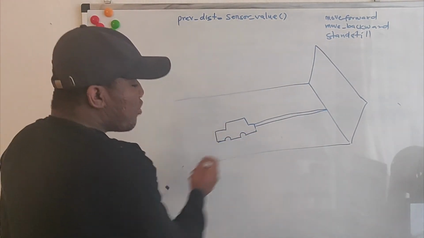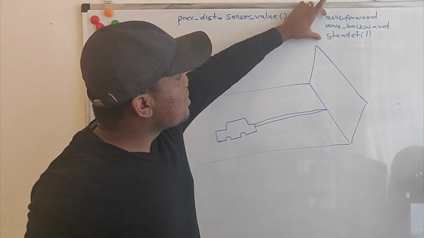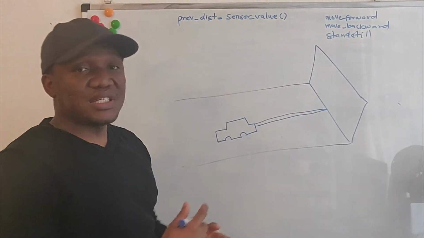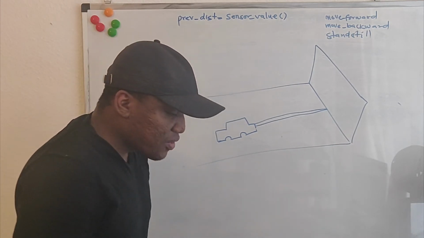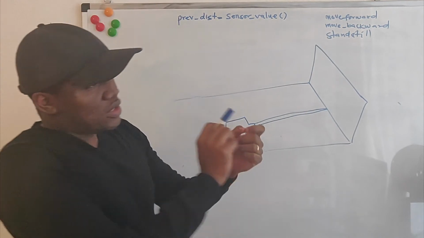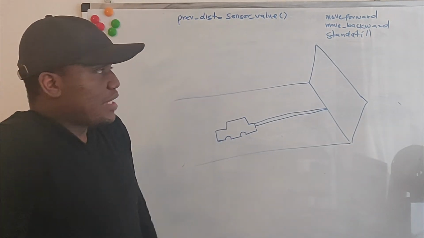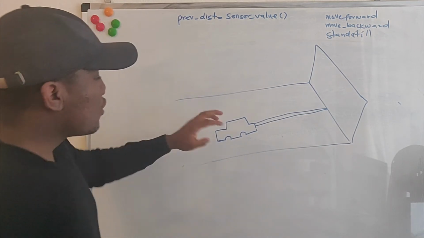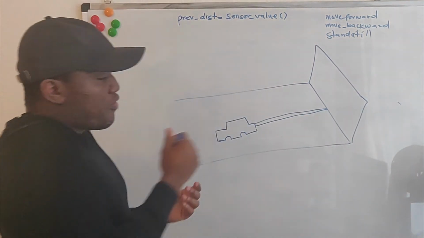So when it moves backward, mind you, these actions have been coded not to be continuous. So move forward is actually a step forward. The robot can move just some small distance and stop. It can also move just some small distance backward and it stops, and it can stand still for some time and it stops. Okay, so let's say in the first scenario it moved back.